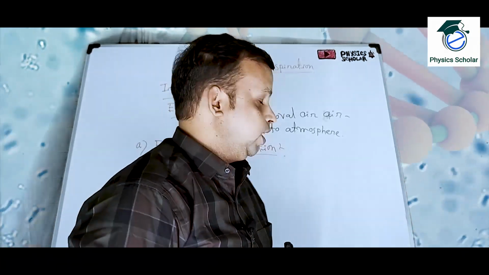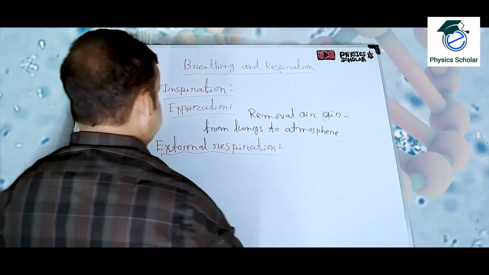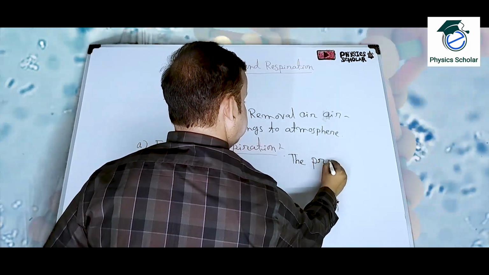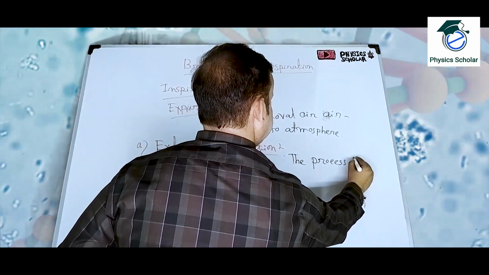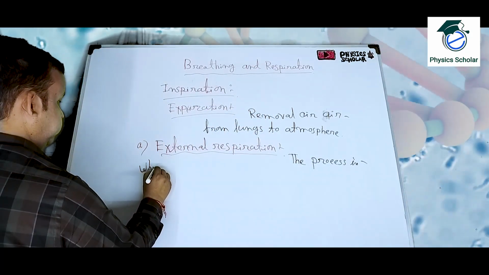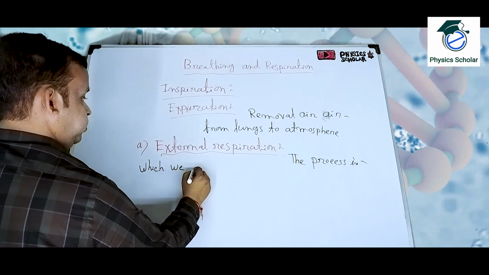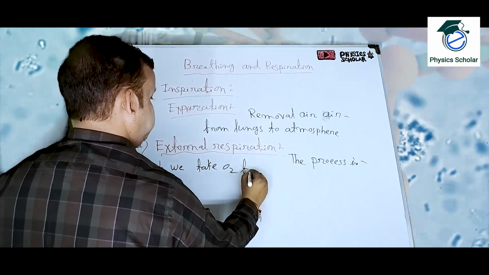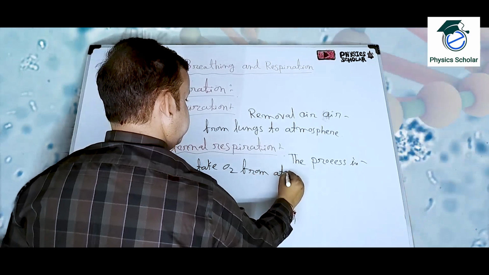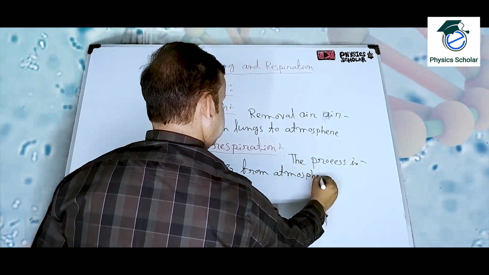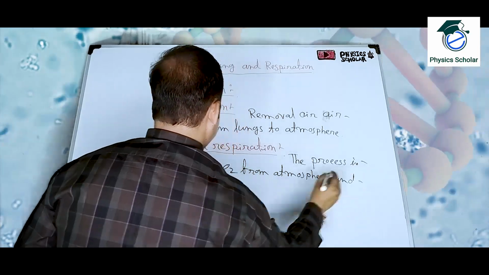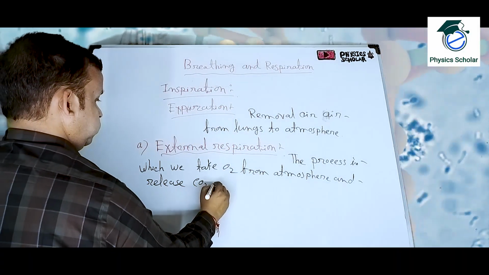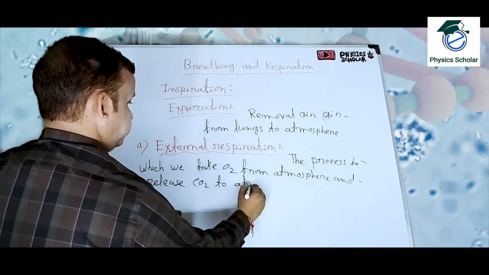So external respiration means the process in which we take O2 from the atmosphere and release CO2 to the atmosphere.